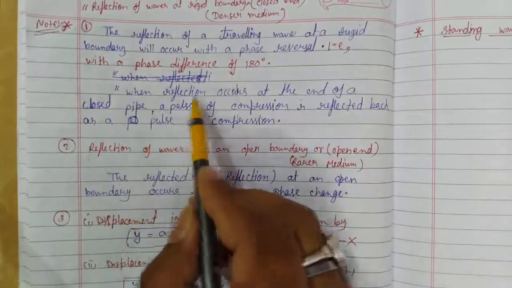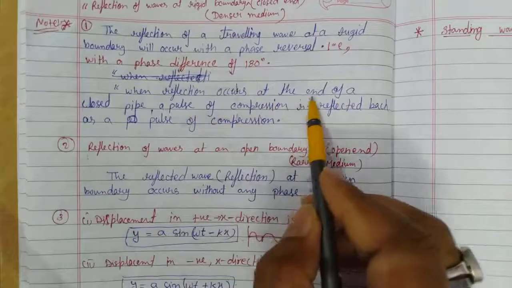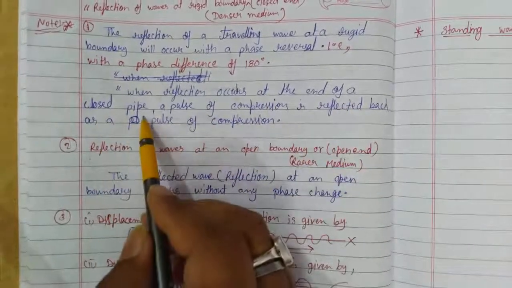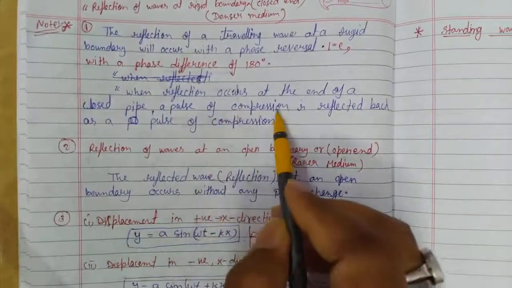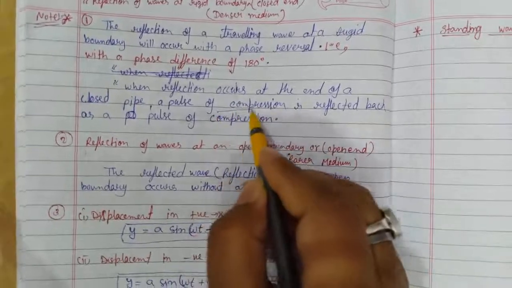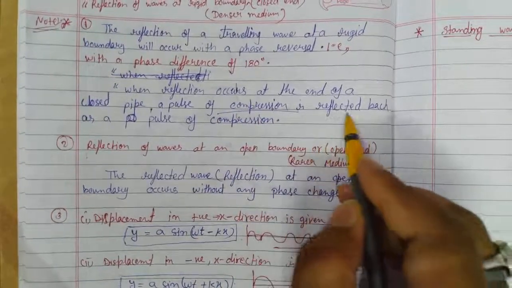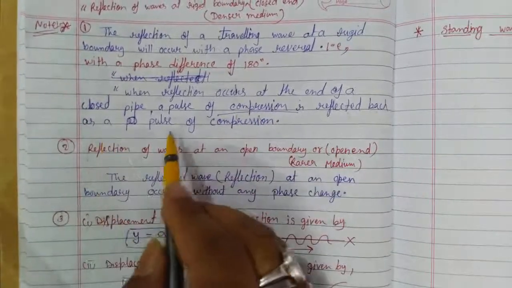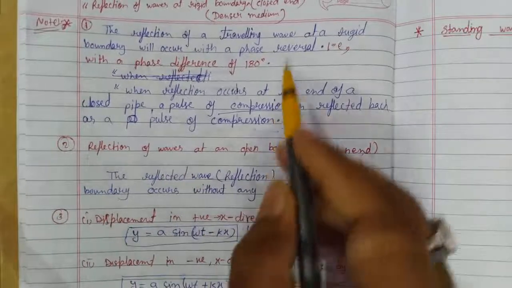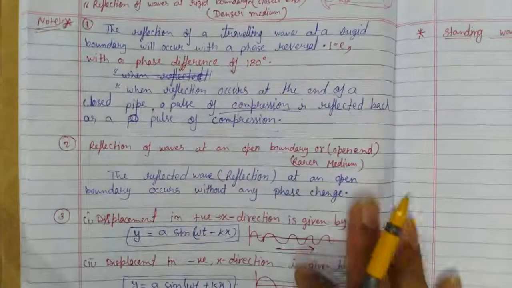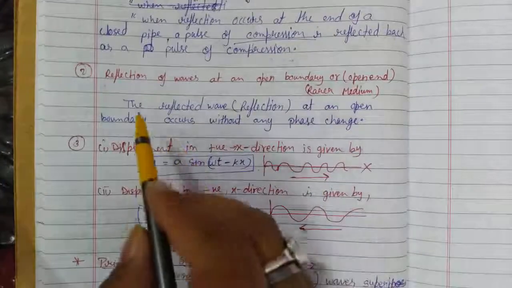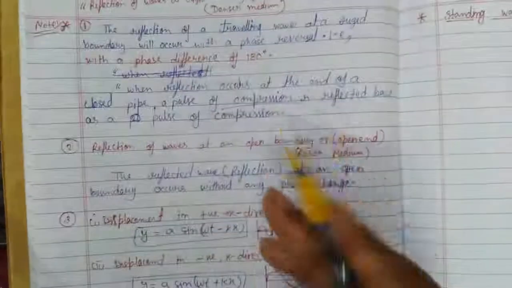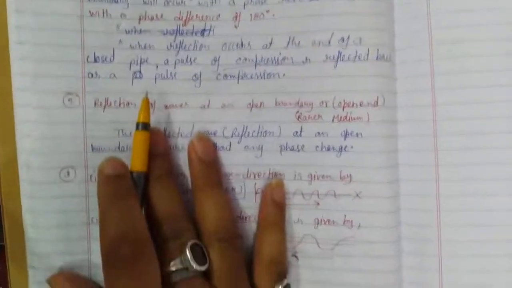That is, when reflection occurs at the end of a closed pipe, a pulse of compression is reflected back as a pulse of compression, and vice versa.